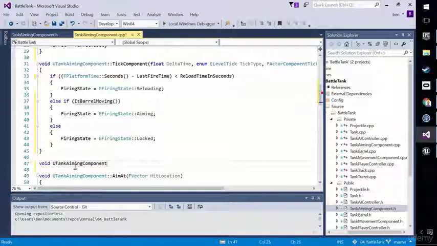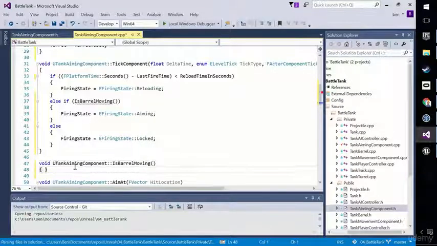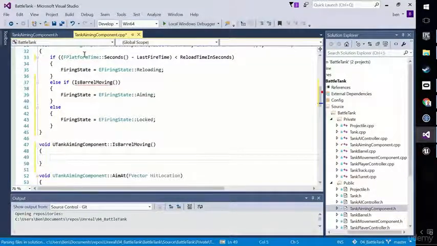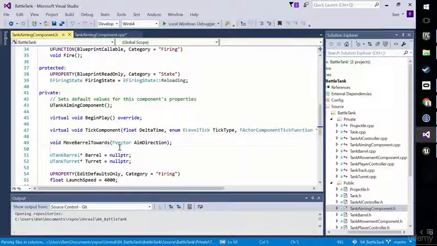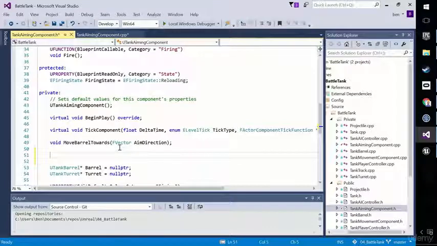I should have copied that, shouldn't I? And then isBarrelMoving, comme ça. Okay. Great. I'm going to go ahead and declare that right away. Where do we put it? Doesn't really matter. I think it makes sense somewhere like below the MoveBarrelTowards.